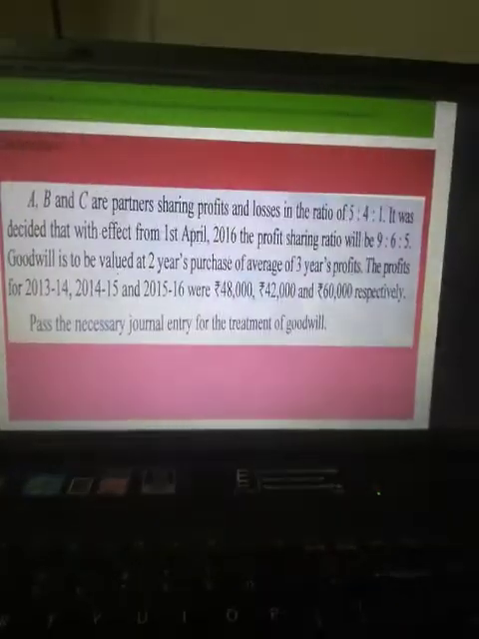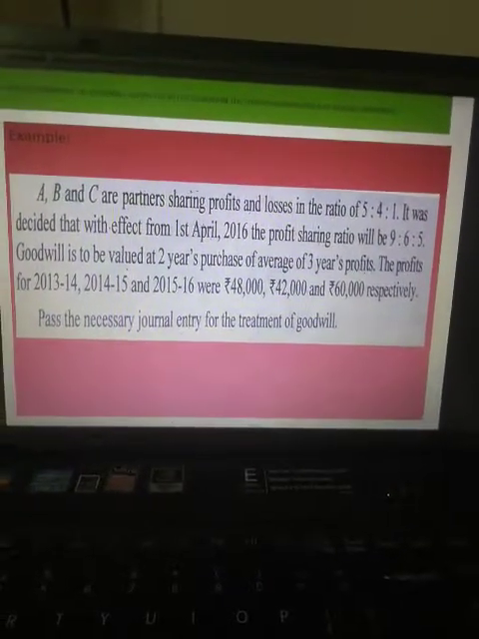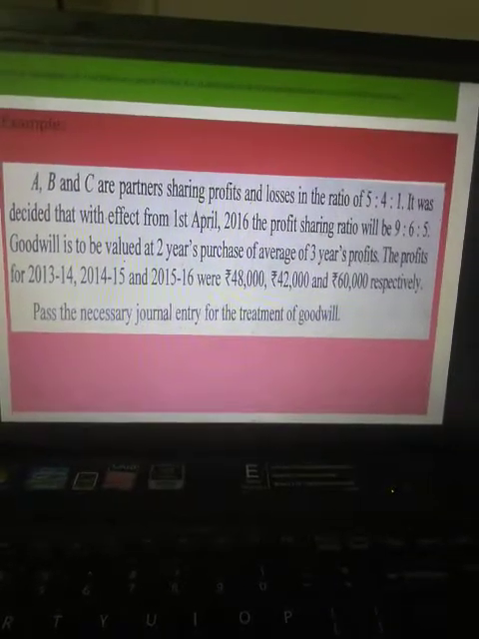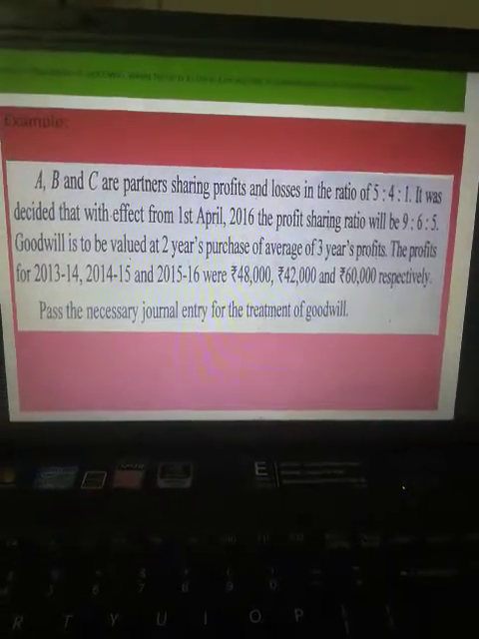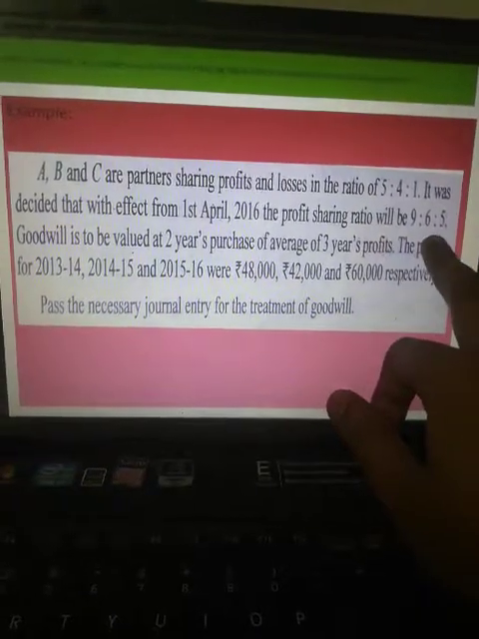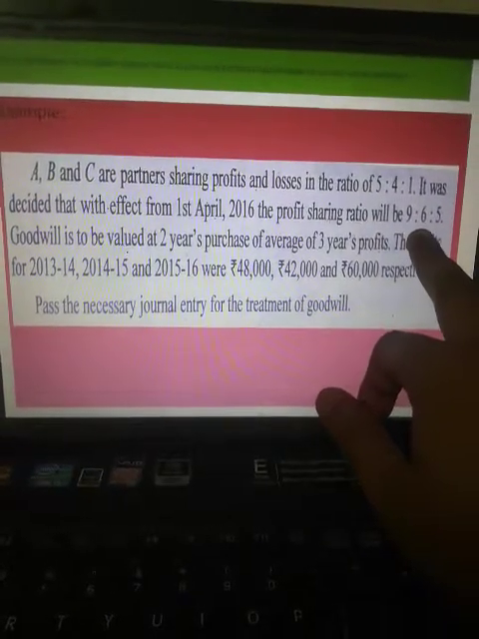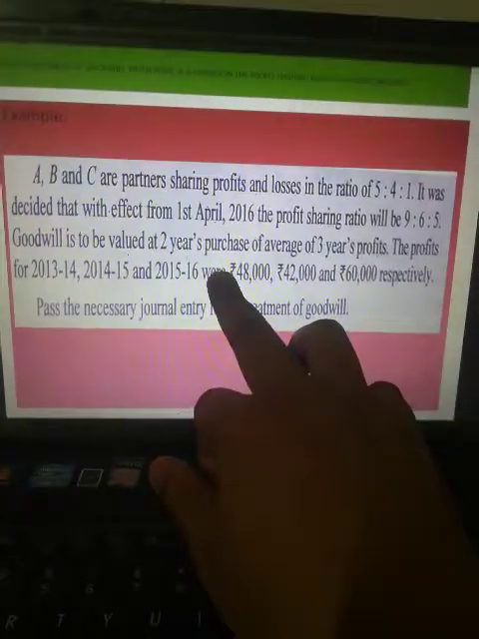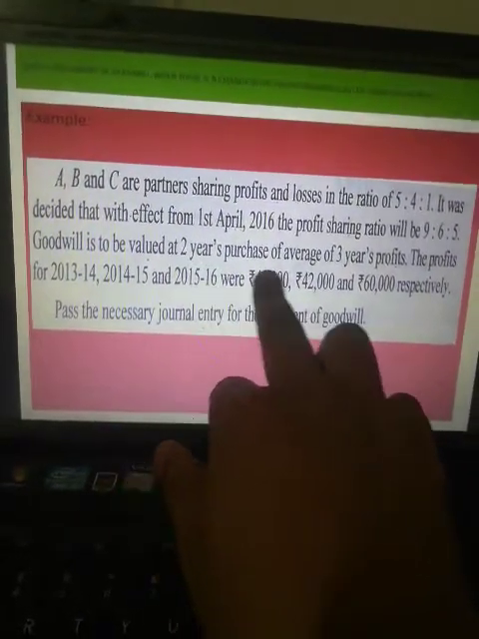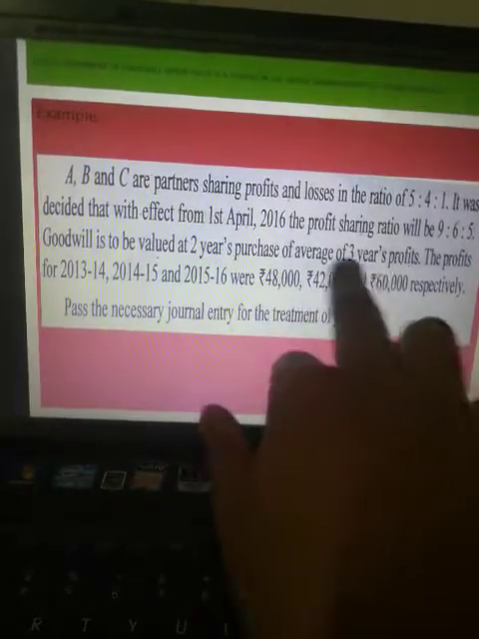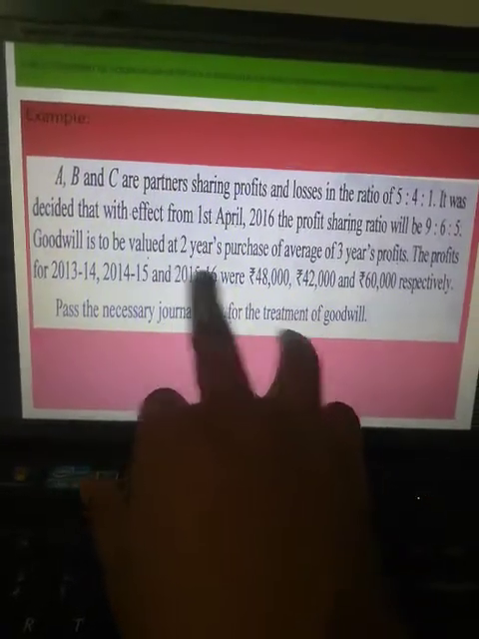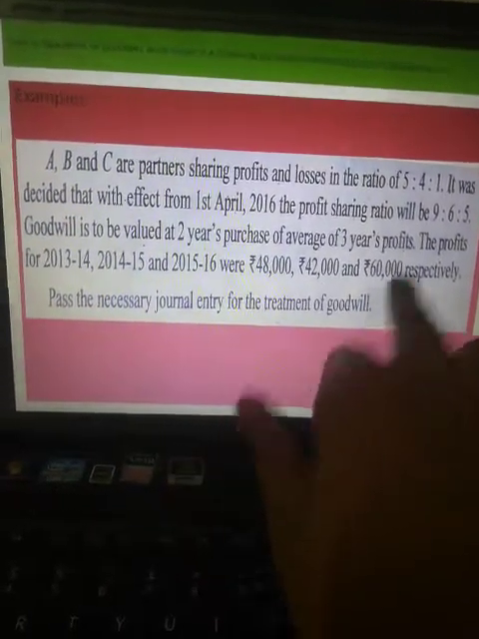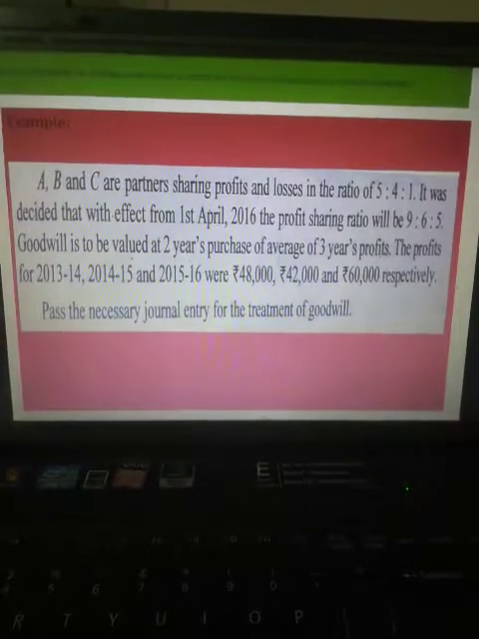Here is another example for this. A, B and C are partners sharing profits and losses in the ratio of 5:1. This is their old ratio. Then they have decided to share the profits in the ratio of 9:6:5. Here we have to calculate our goodwill by the method of average profit of 3 years and the number of years purchased is 2 years. Here we have the profits for 3 years, that is 48, 42 and 60. So let's move to the solution, class.